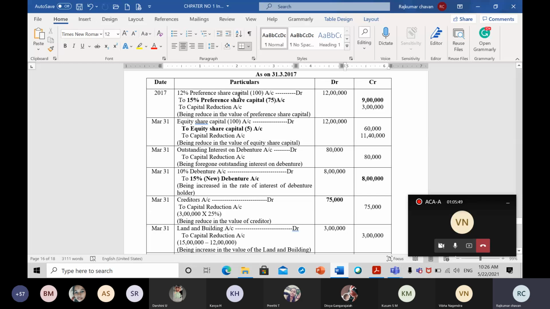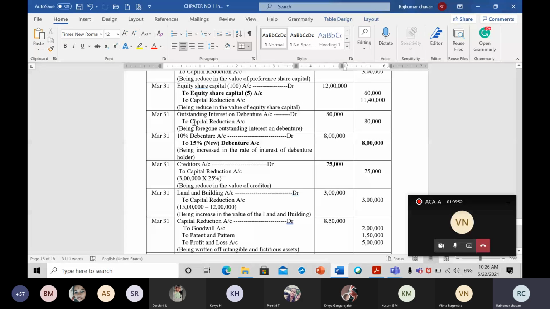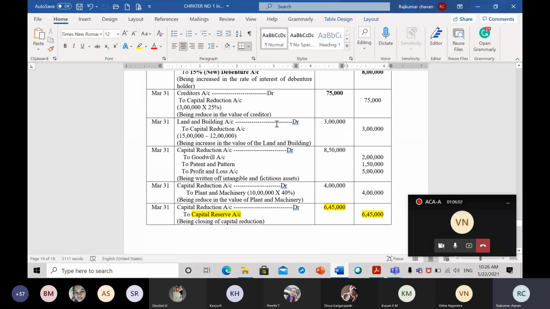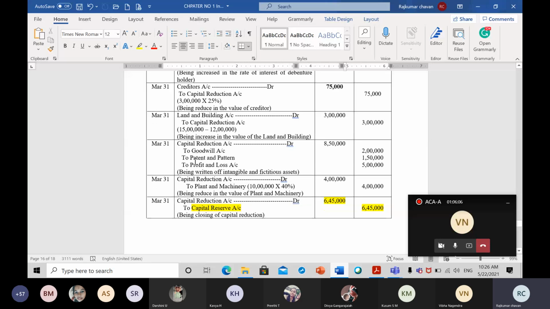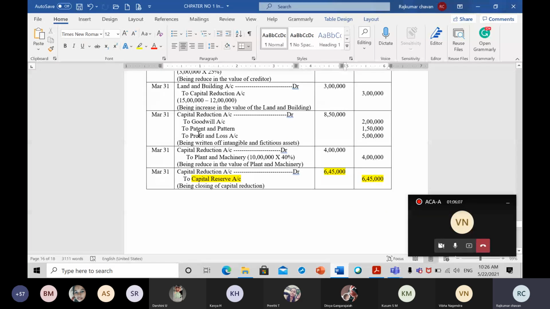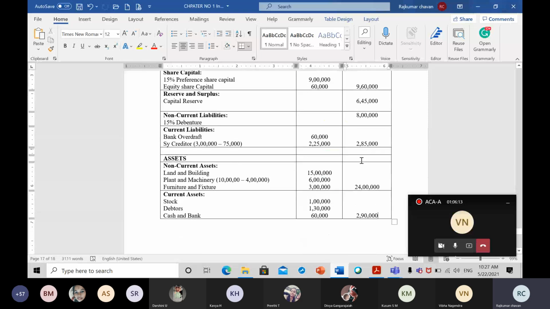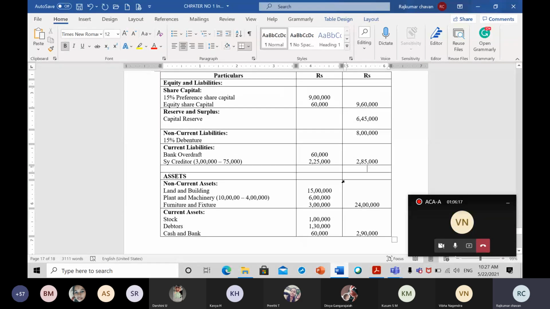So the 12% preference share is over, equity share capital is also over, outstanding interest we do not have to show, 10% debentures to 15%, 8 lakh we have already shown, creditors to capital reduction, land and building to capital reduction is over. Next is capital reduction to goodwill, patent we have written off, plant and machinery, capital we have also shown. So now let us check the total of the liability side first, and then we'll check the total of the asset side.